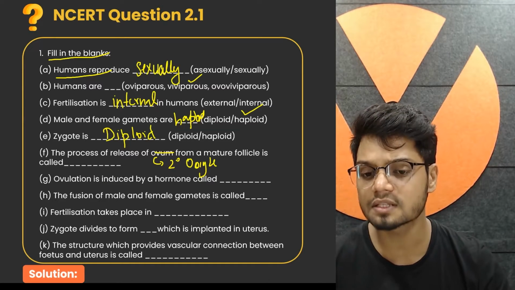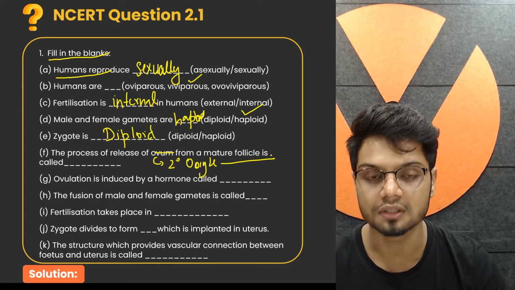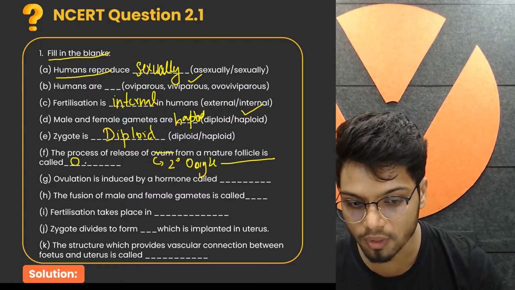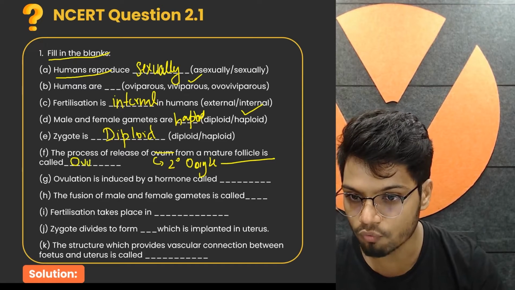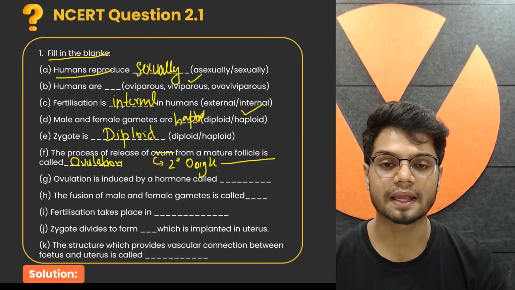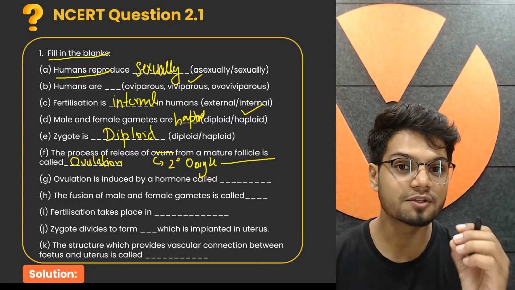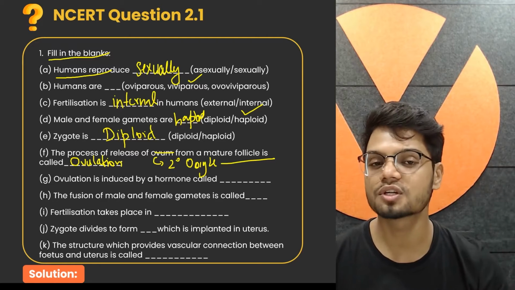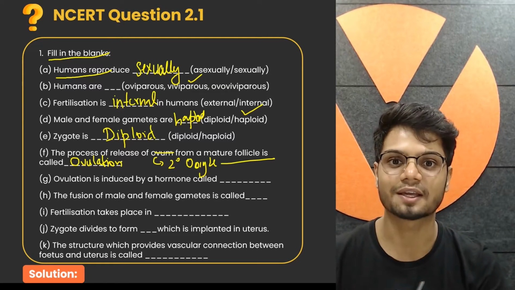The process of release of the secondary oocyte from the mature follicle, the Graafian follicle, is called ovulation. That is the release of the secondary oocyte. It happens on the 14th day, when the LH surge happens. For this question, you need to understand the menstrual cycle also.